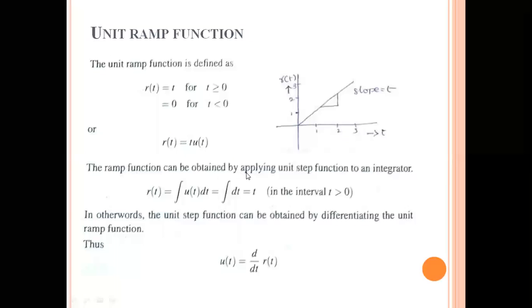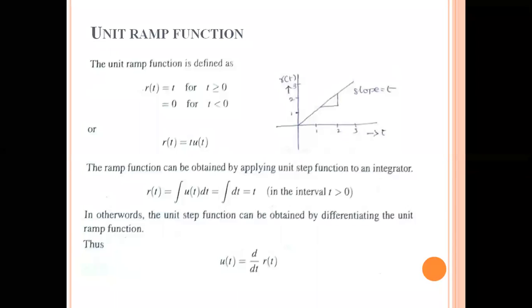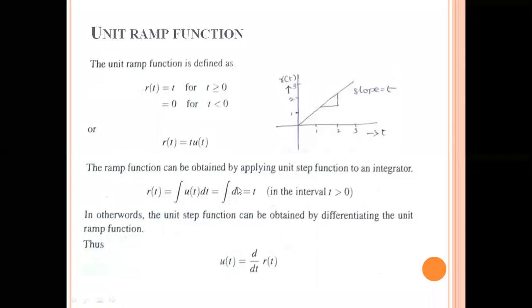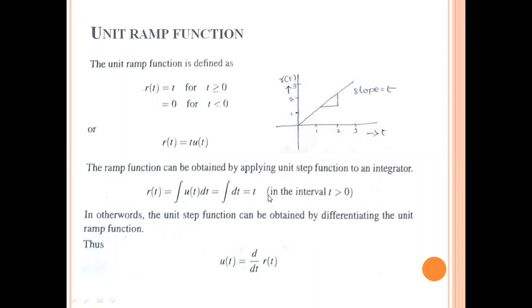So here, the ramp function can be obtained by applying the unit step function to an integrator. I think you have already practiced some examples in your electronics subjects. The electronics laboratory is also there. There you can generate your unit step function or unit ramp function from the integrator or differentiator concepts. From the integrator, if you apply the unit step function, definitely you will get the ramp function. And for the differentiator, if you apply the unit step signal as the input, you will get the unit ramp function.